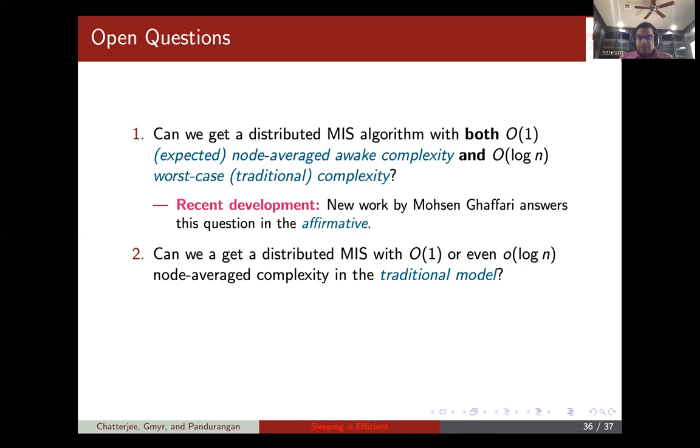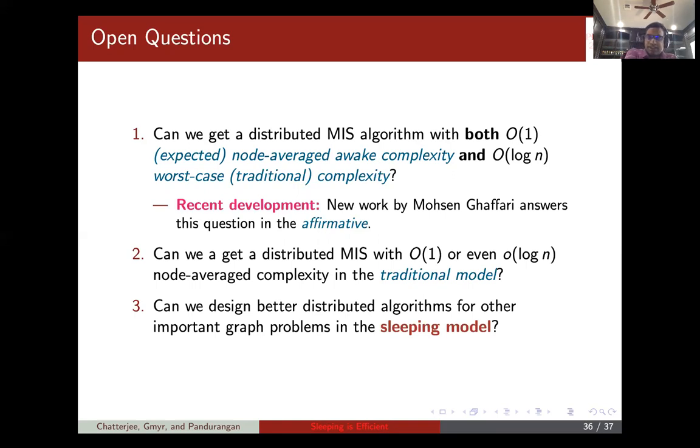And the second, I would say important open problem is, can we get a distributed MIS with constant or even little o of log n node average complexity in the traditional model? So nobody knows whether such an algorithm exists till now. And the third, which is also very interesting, I would say, is can we design better distributed algorithms for other important graph problems in the sleeping model? And this might be more realistic for real world purposes. Thank you.